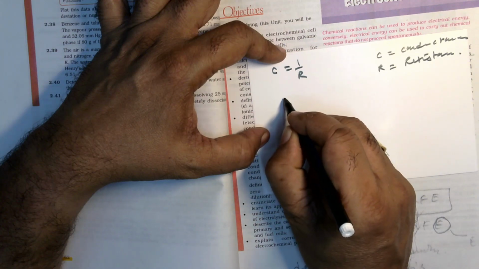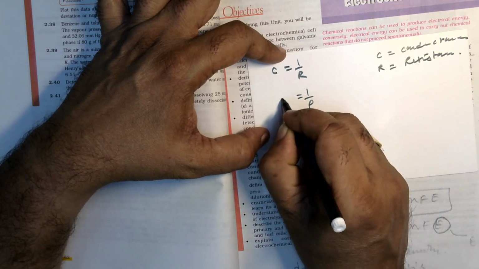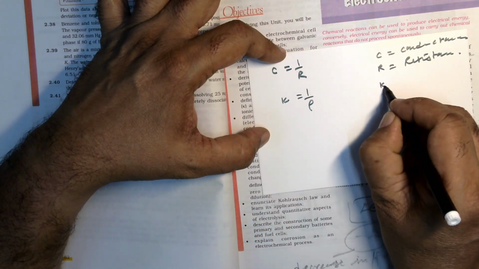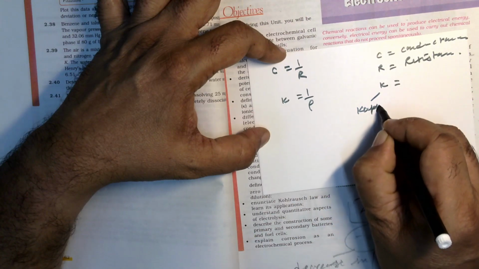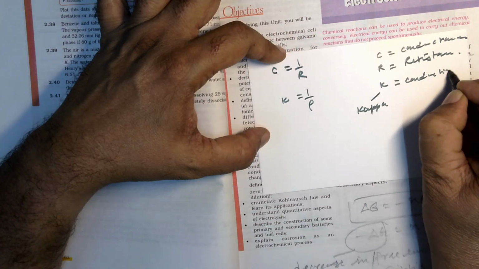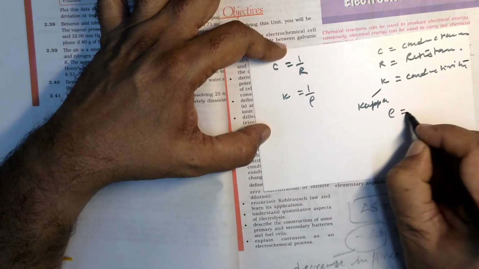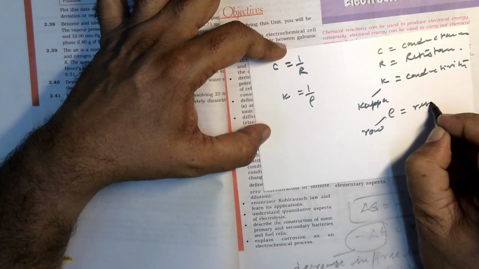Similarly, you have got the reciprocal of rho, that is called kappa. Okay, that is called conductivity. So this is called kappa, meaning conductivity. And this rho is called resistivity.